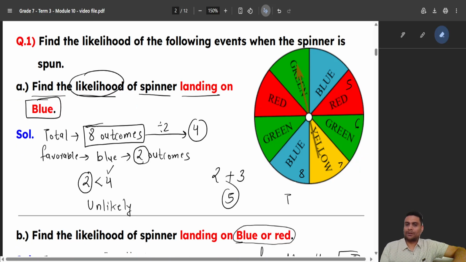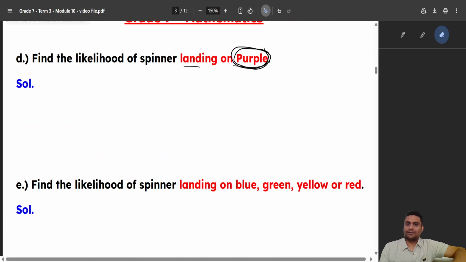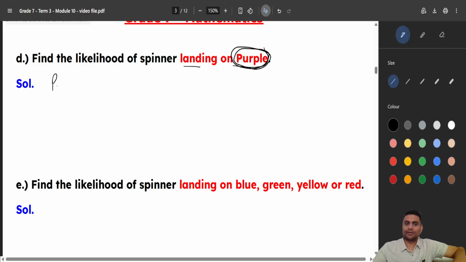So how many purples do I have? Zero purples, right? And zero means impossible, right? If there is no purple, I can never get a purple, which means the likelihood of getting a purple color is zero. So 0 over 8, that is 0. Okay?